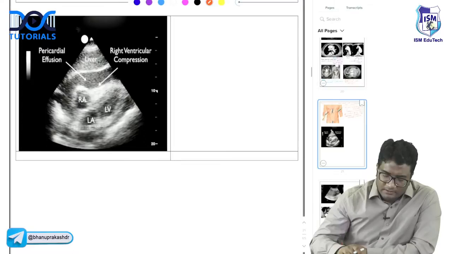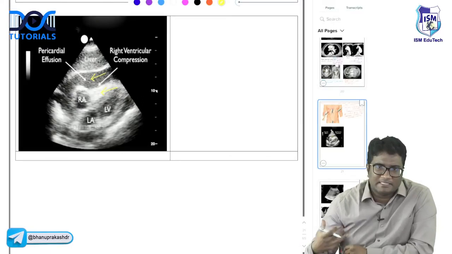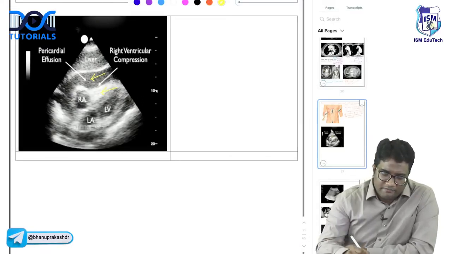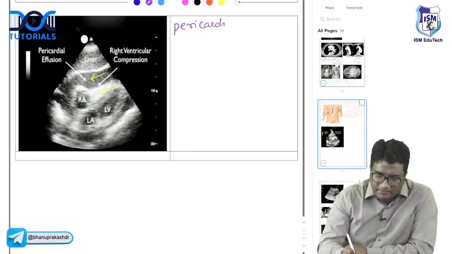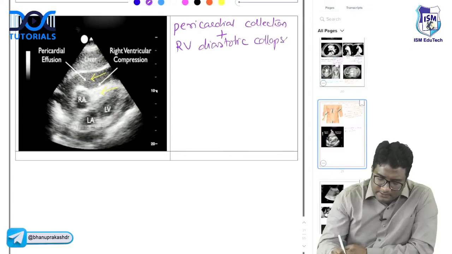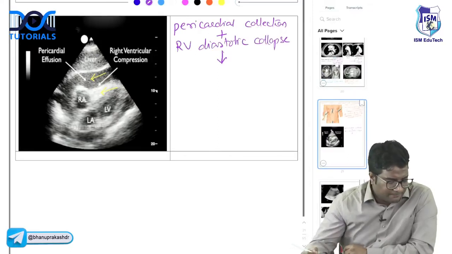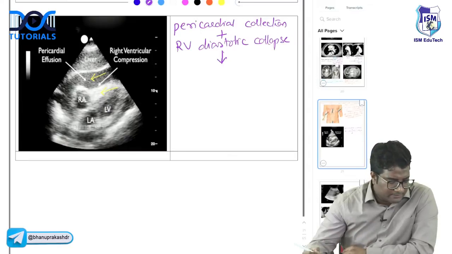So here you can see a pericardial collection which is causing right ventricular diastolic collapse, that is compressing the right ventricle. So when you're doing FAST or e-FAST and you see a pericardial collection causing right ventricular diastolic collapse, what do you think this is? Is it just pericardial effusion or something else that you're looking at? Pericardial collection with right ventricular diastolic collapse.